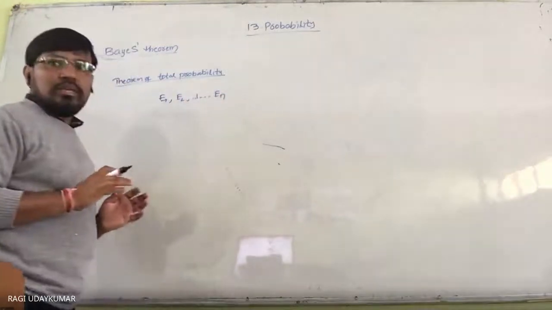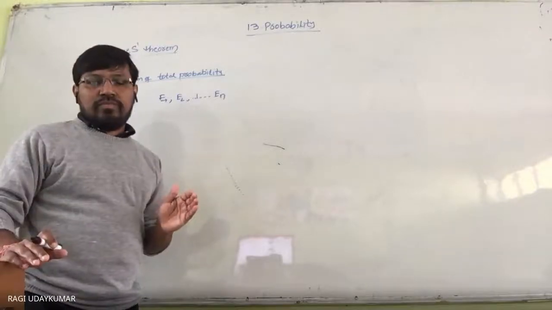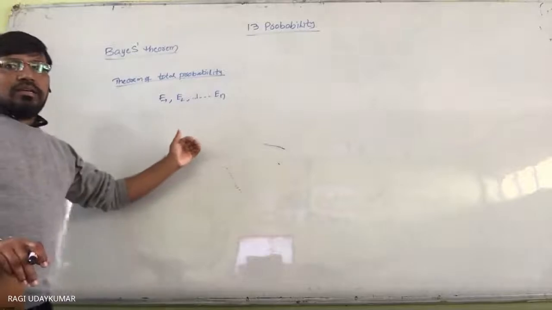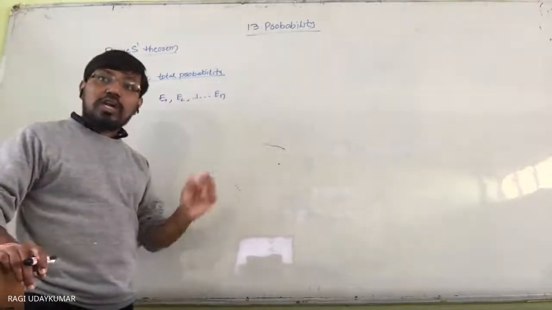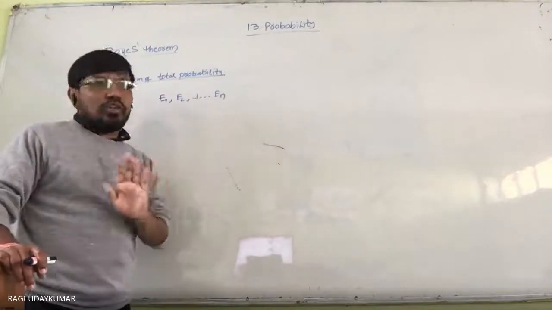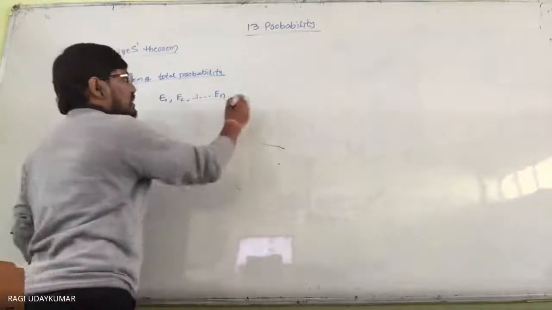The complete sample space S is divided into these events, each with non-zero probability. And A is any event associated with the sample space.